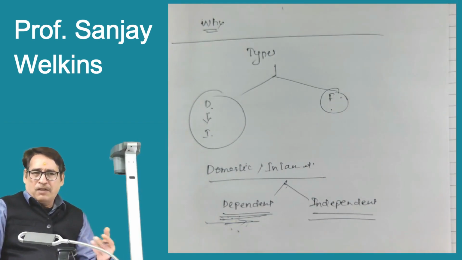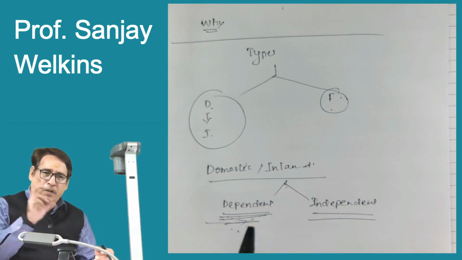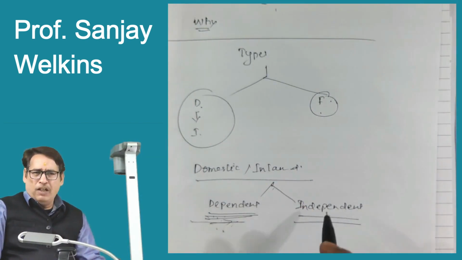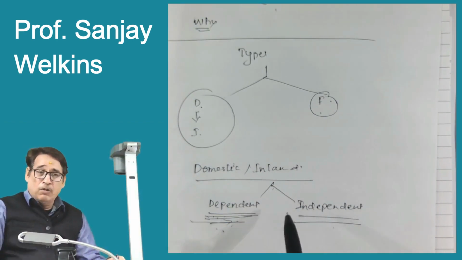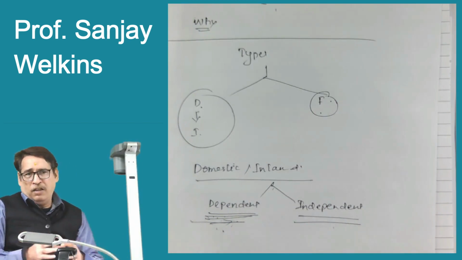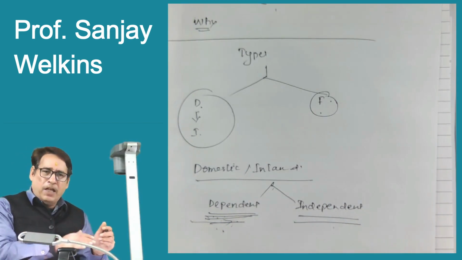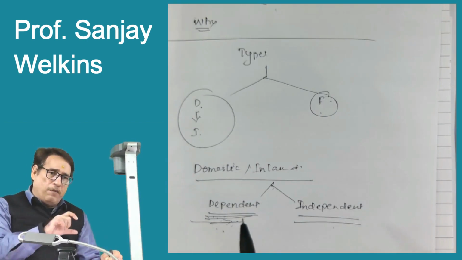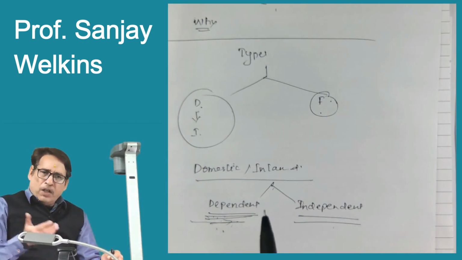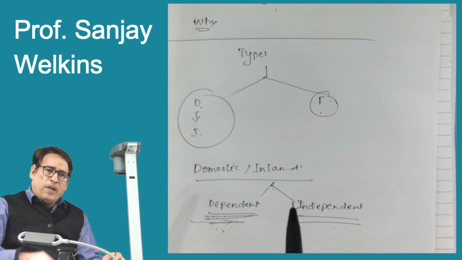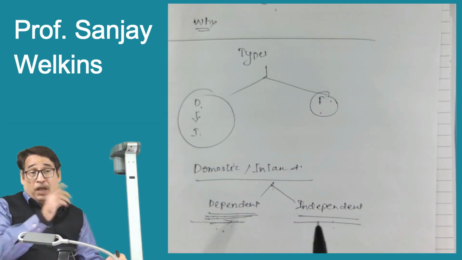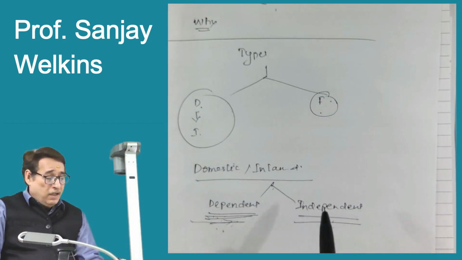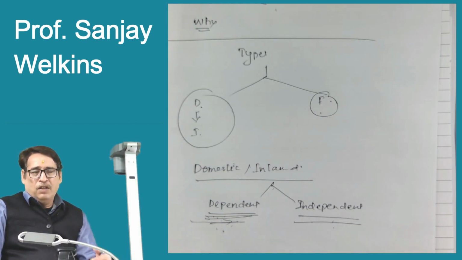Independent branches, as the name itself is suggesting, are not dependent upon the head office. Generally, they are large, very large sized branches actually, correct? They do not depend upon the head office. They have their own resource, own capital. They can do their own sales also. And in fact, generally, we will see that in the branch account, it is the head office which supplies goods to the branches. But in case of independent branches, no doubt, even in case of independent branches, head office will supply the goods to the branch. But in spite of that, there is also a possibility that such a branch may actually supply goods to the head office, correct? And as the name itself is suggesting, they are independent.